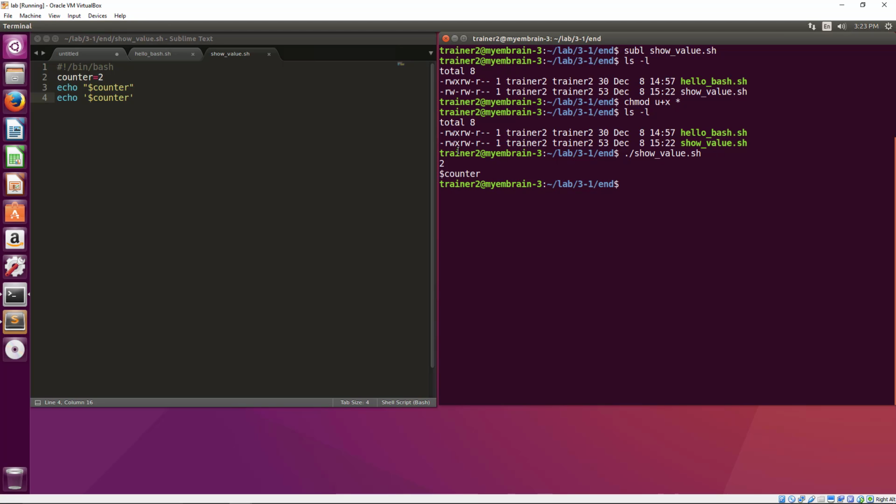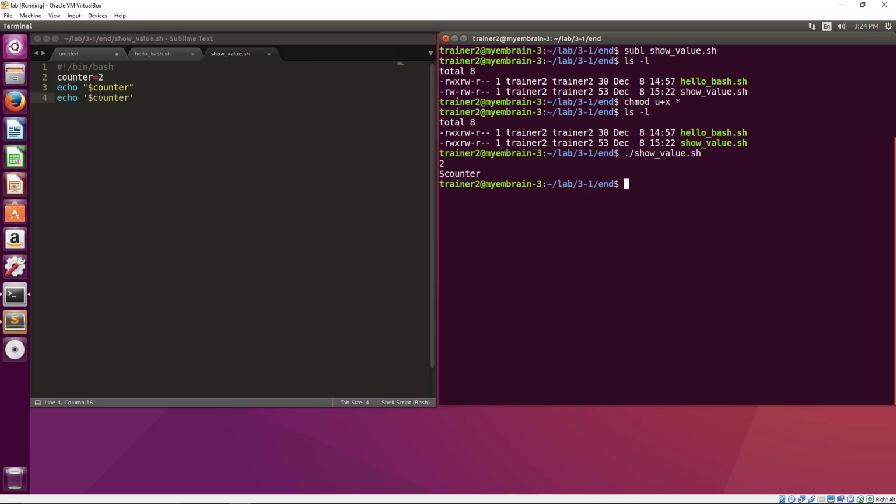Hit enter, and you can see that 2, the value 2 right here, it came from a double quote, echo double quote $counter, print out the value of 2, because it is the variable expansion. The expansion only happened within a double quote.